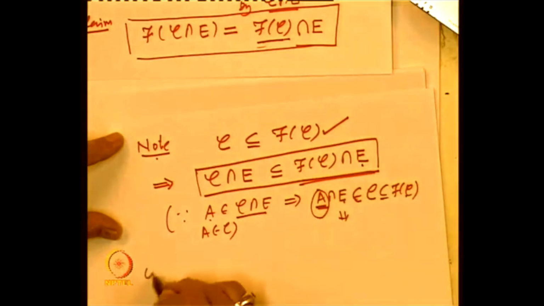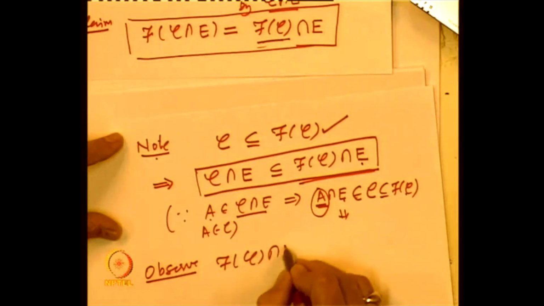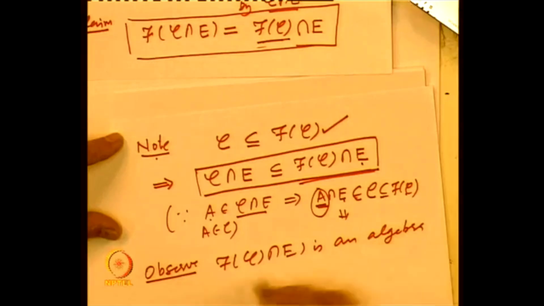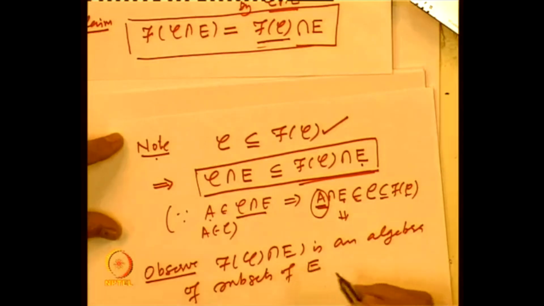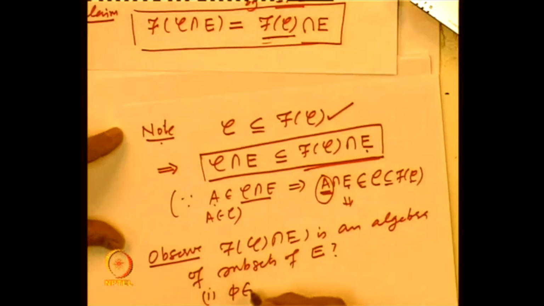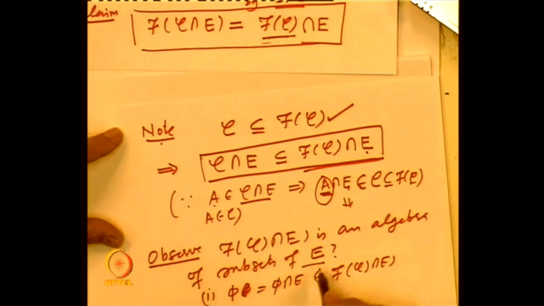And now, let us observe that f of C intersection E is an algebra of subsets of E. Why? Obviously, the empty set belongs to this, because the empty set can be written as empty set intersection E. So that belongs to f of C intersection E. And second, note these are subsets of E. So what is the whole space?